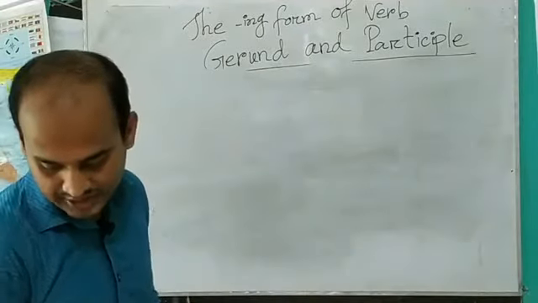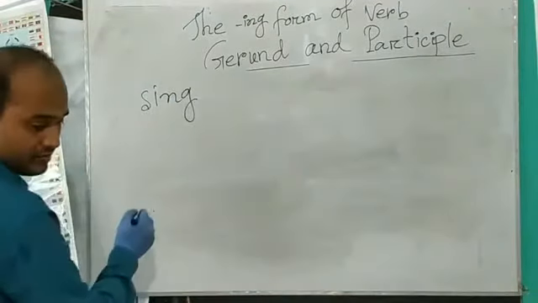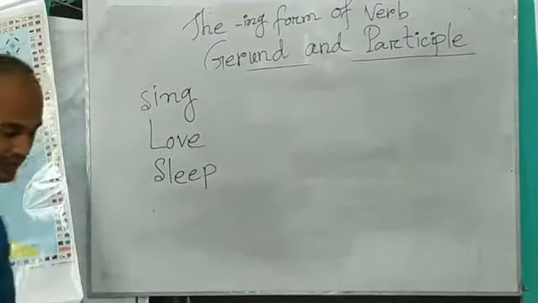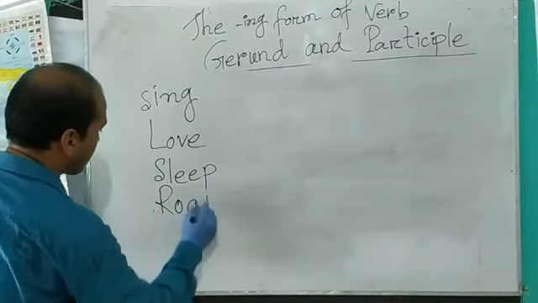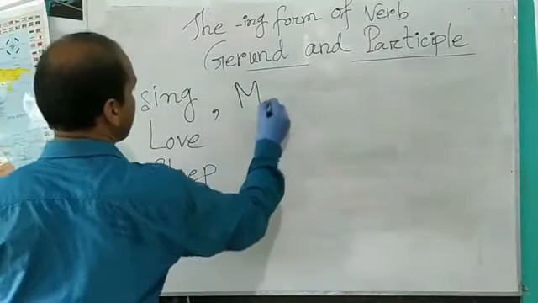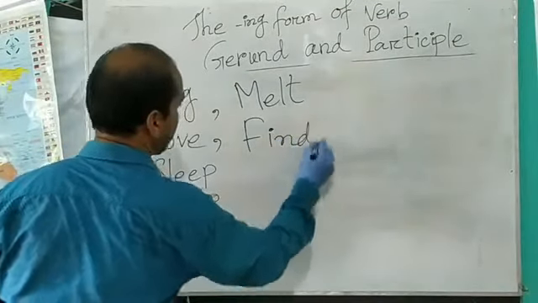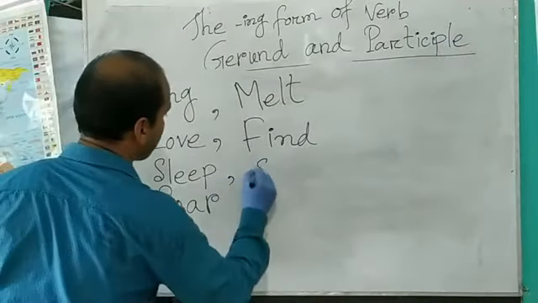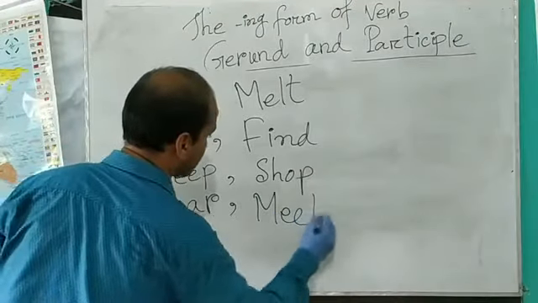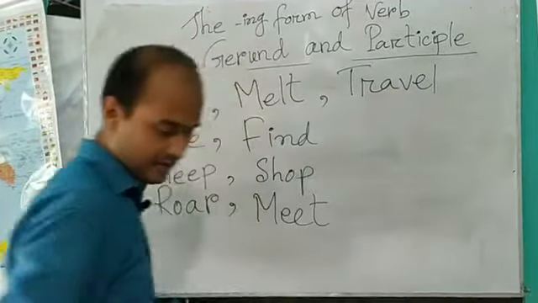Now write down some words, that is, verbs: sing, love, sleep, roll, melt, find, shop, meet, travel, leave.